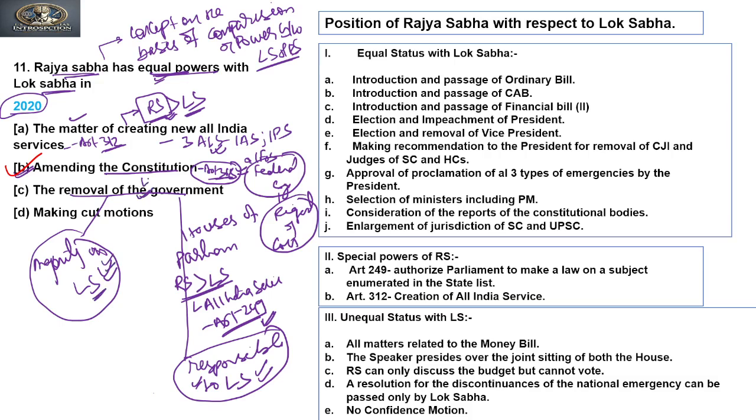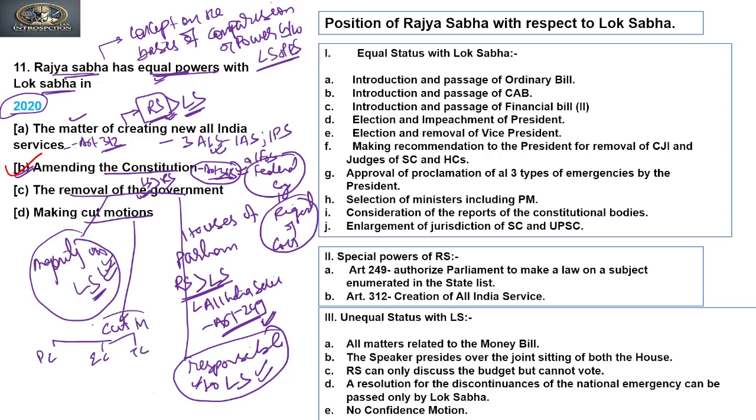So in this case, the Lok Sabha has more power than Rajya Sabha, right? Now the next is moving cut motion. Now this cut motion is of three types. If you see that, the first is policy cut, the second is economic cut, and the third is token cut.